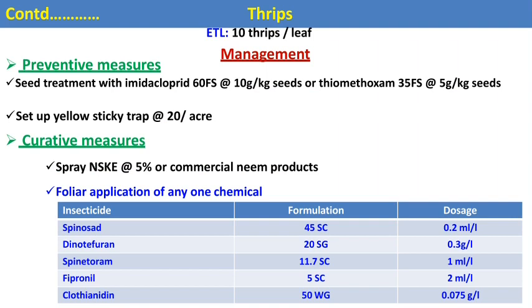And then if you go for curative measures, we can spray the crop with a neem based product like azadirachtin or neem seed kernel extract at the rate of 5%. And then these are the different recommended chemicals for thrips: spinosad, dinotefuran, spinetoram, fipronil and clothianidin. These are the recommended chemicals against the thrips in a cotton crop. We can spray with these chemicals in an alternate way with the recommended dose.